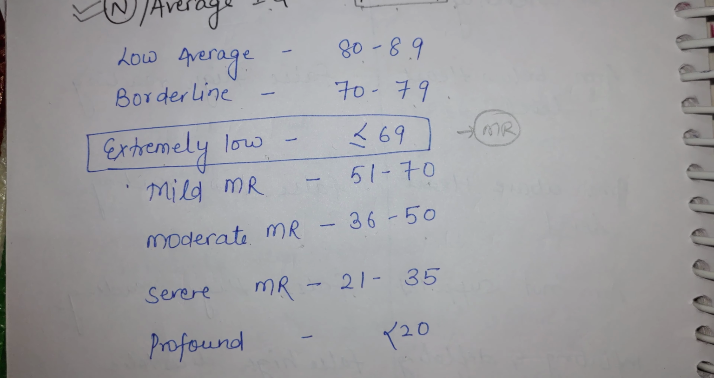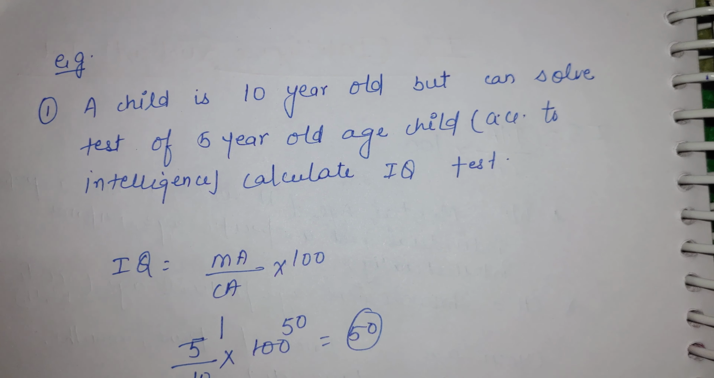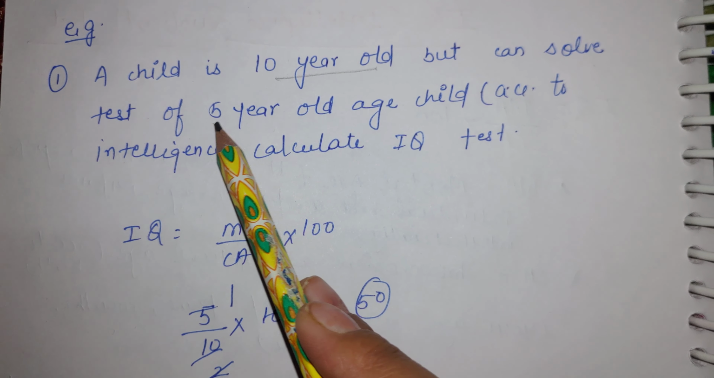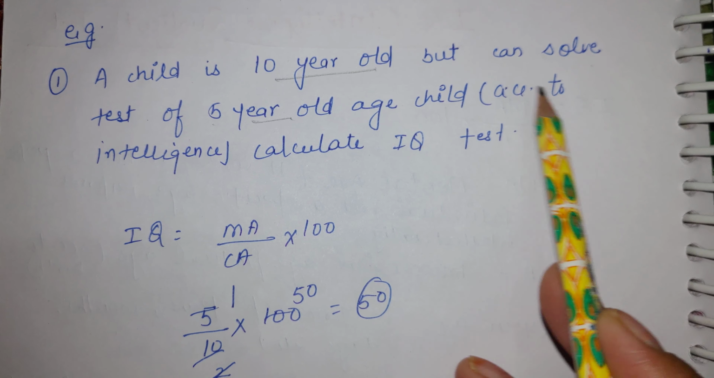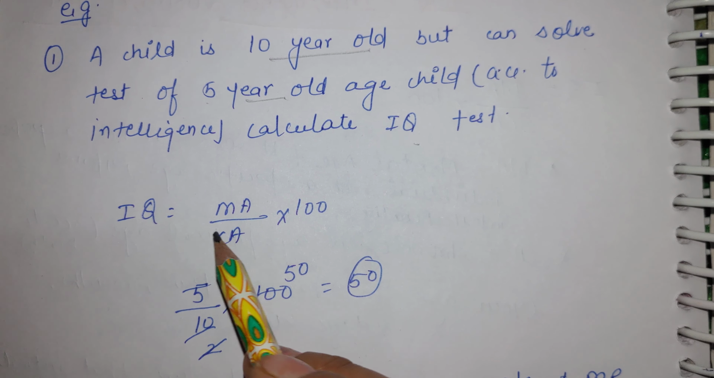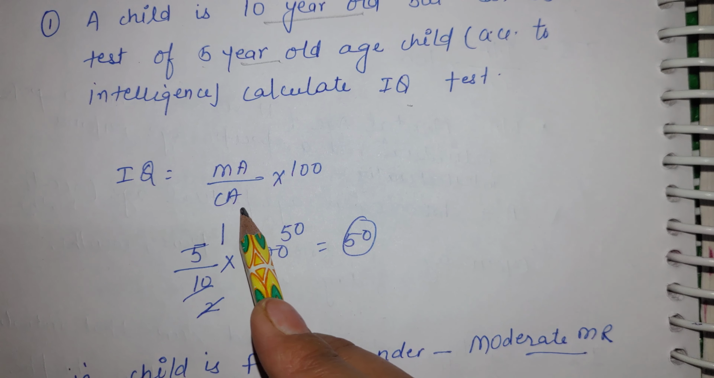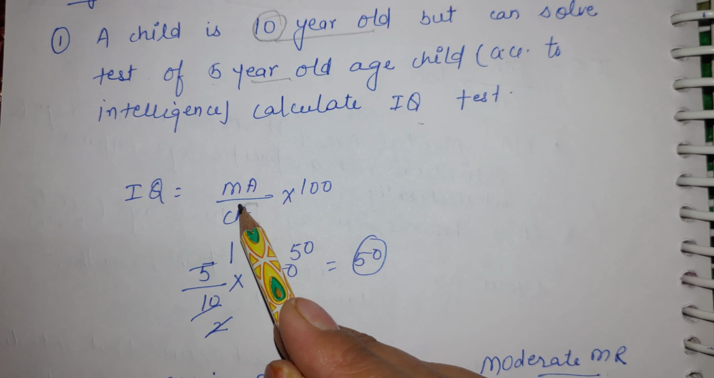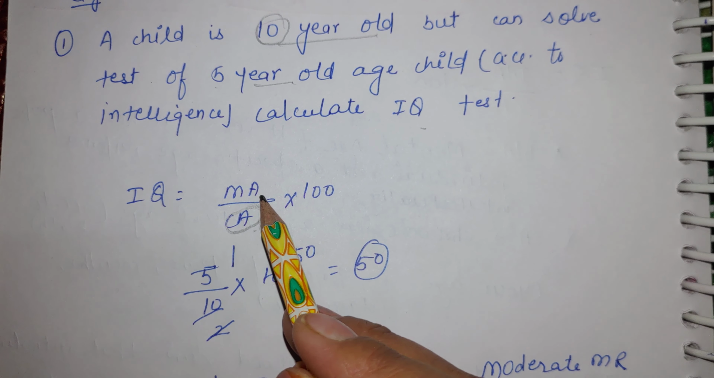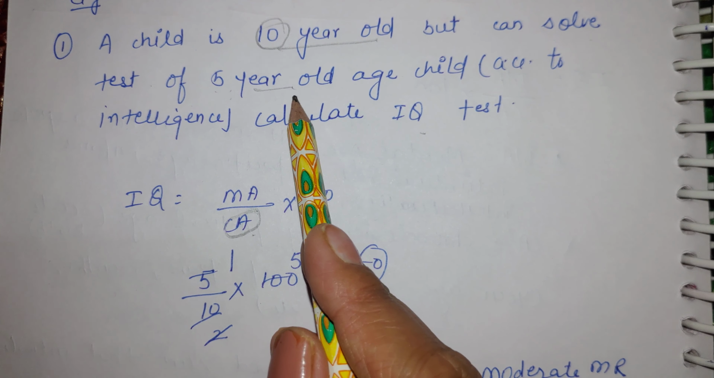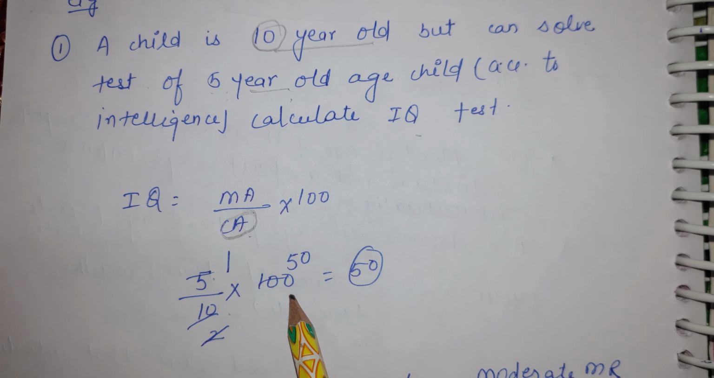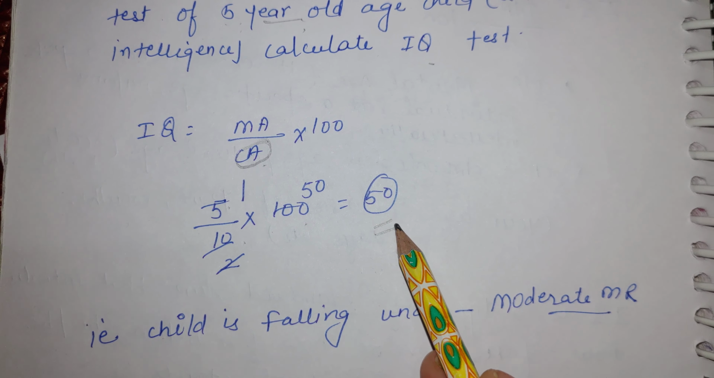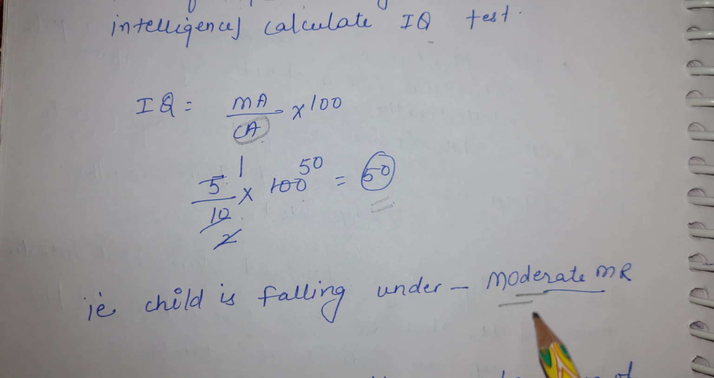Now we will discuss how we are going to calculate. For example, there is a 10-year-old child, but the child can solve a test of a 5-year-old according to intelligence. Calculate the IQ. The formula was MA upon CA into 100. The child's actual age is 10 years, so the chronological age is 10, and the mental age is 5 years. It is given in the question. So 5 upon 10 into 100, and the answer is 50. That means we classify in which category the child is falling. So the child is falling under moderate MR.